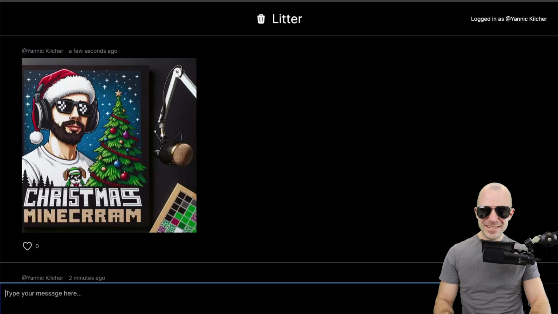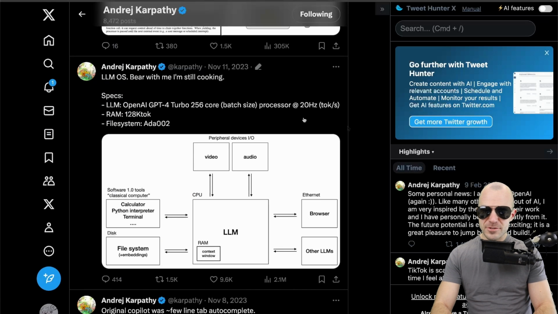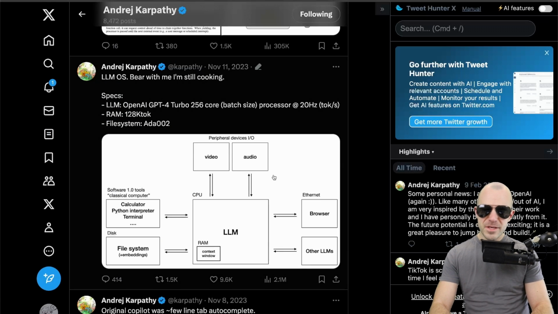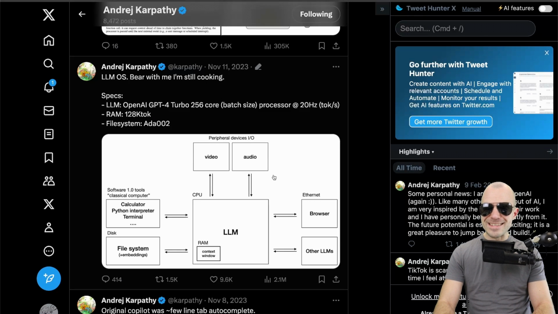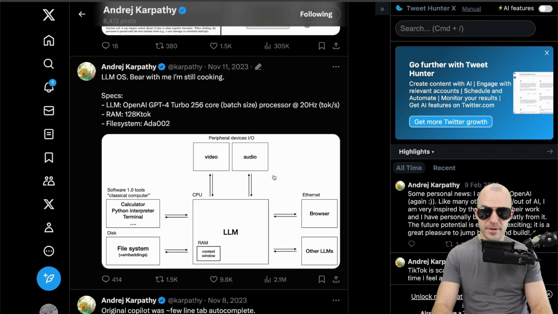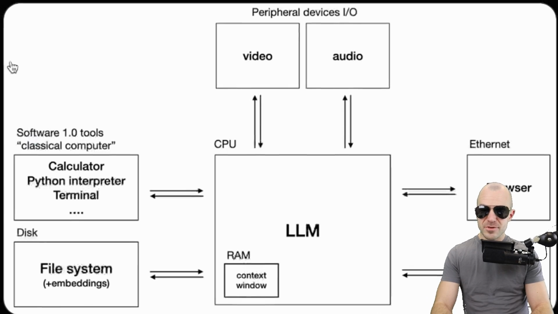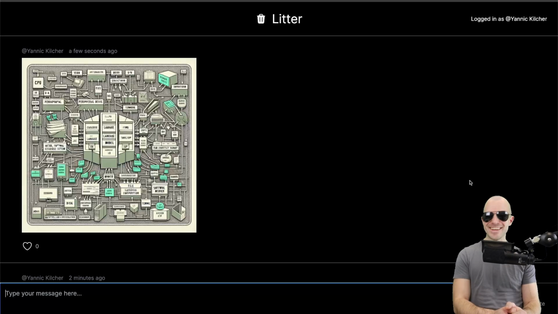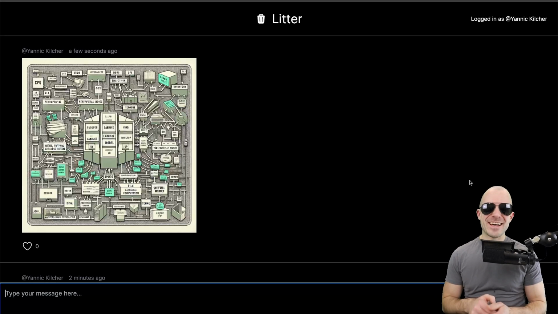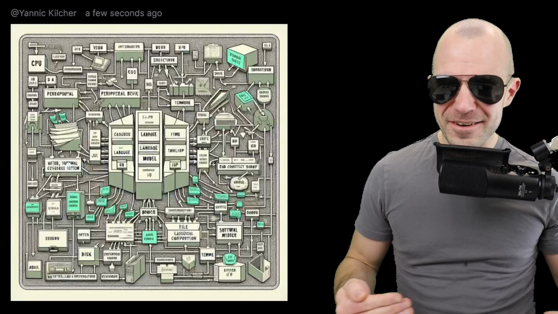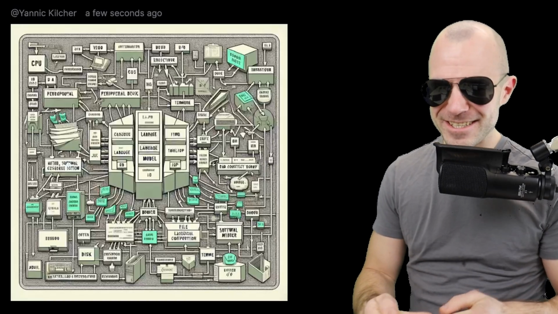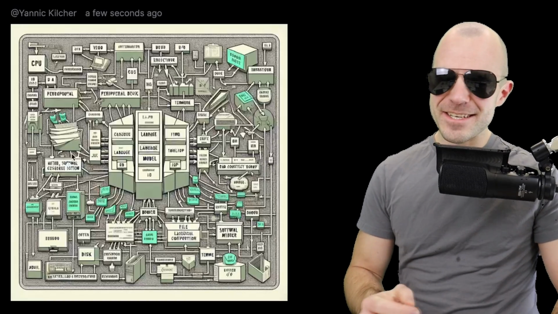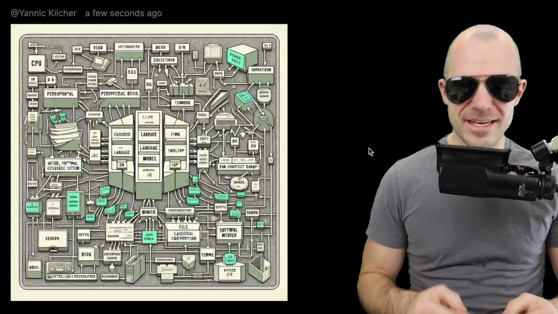This is absolutely amazing. All right, the last thing we're gonna try is this diagram here of Andrej Karpathy's idea of an LLM operating system. This is pretty abstract, so I have not tried this before. Look at that. How is that not much better than what the original diagram was? This is an LLM OS I could actually get behind.